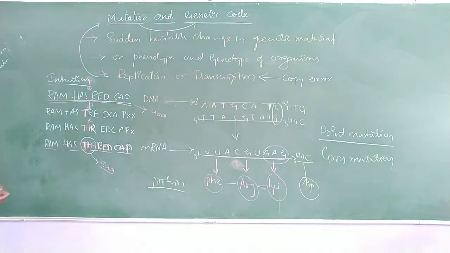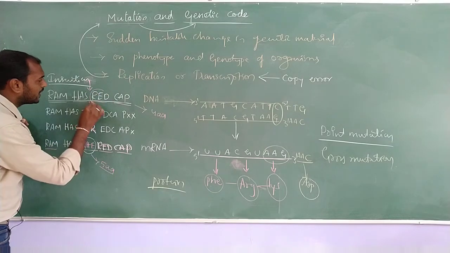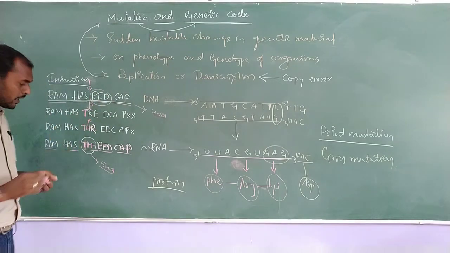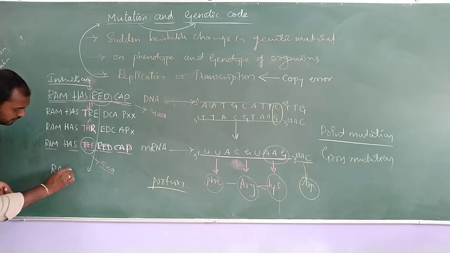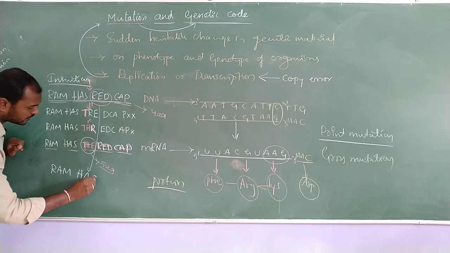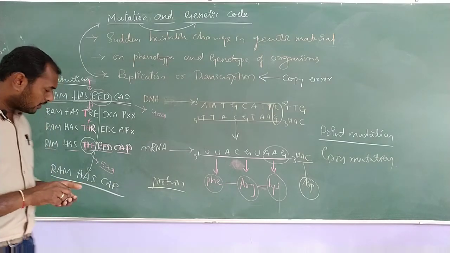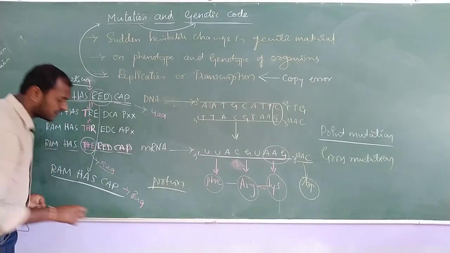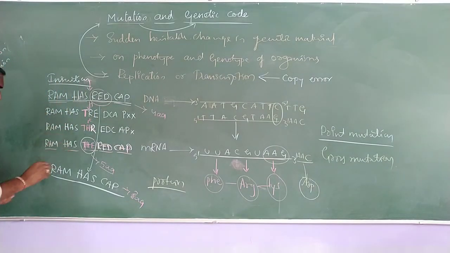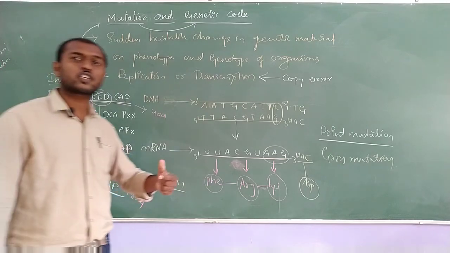Okay, so Ram has cap. Ashte. Okay, ಏನು ಮಾಡಬಹುದು ನಾವು ಇದನ್ನ? If I am going to completely delete the red, RED ನ delete ಮಾಡಿಬಿಟ್ರೆ, then it will become Ram has cap. Okay, ಇದೇನಾಗ್ತದೆ? And instead of 4 amino acid, it is going to form only 3 amino acid. This is what we call the mutation because of deletion.